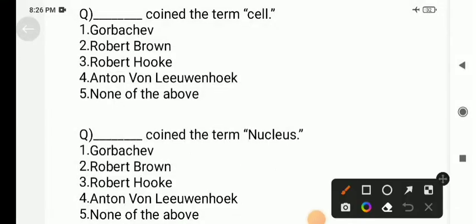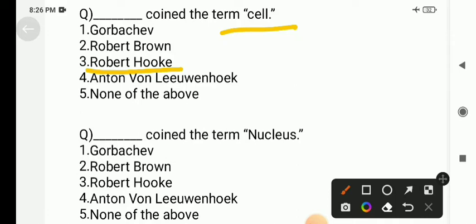Today we are going to discuss questions related to cell structure and function. So the very first question is that Dash coined the term cell. So the cell was termed by whom? There are five options: Gorbachiev, Robert Brown, Robert Hooke, Leeuwenhoek and none of the above. So who termed cell? Cell was termed by Robert Hooke. The term cell was given by Robert Hooke.